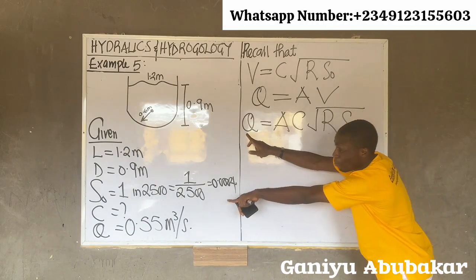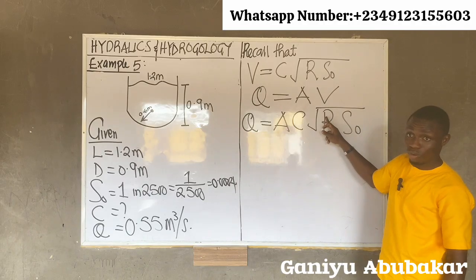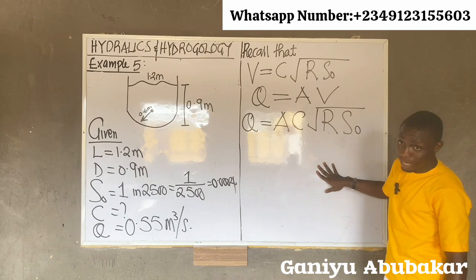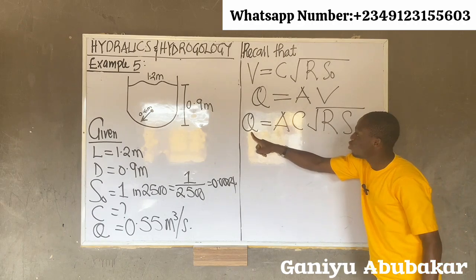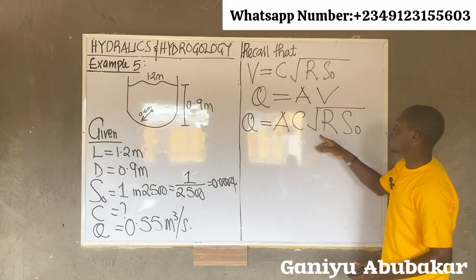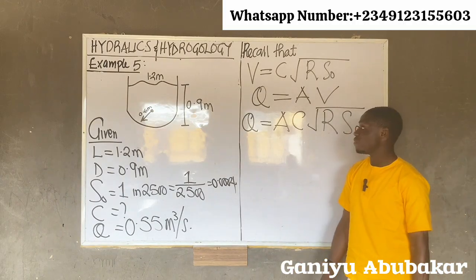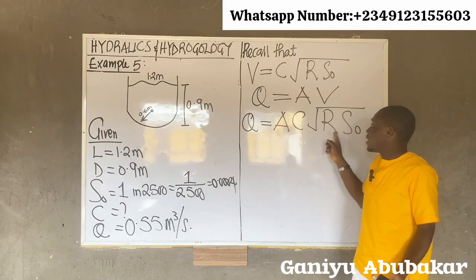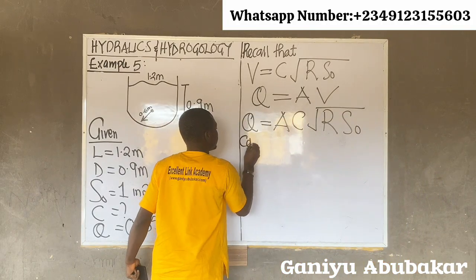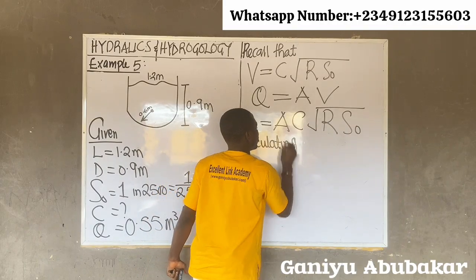I have Q. Area will be found inside R, because R itself is area over perimeter. So I need Q, A and R. That's all, and you can get C, because S naught is given as 0.0004. So what's the first task now? The first task is to get R.